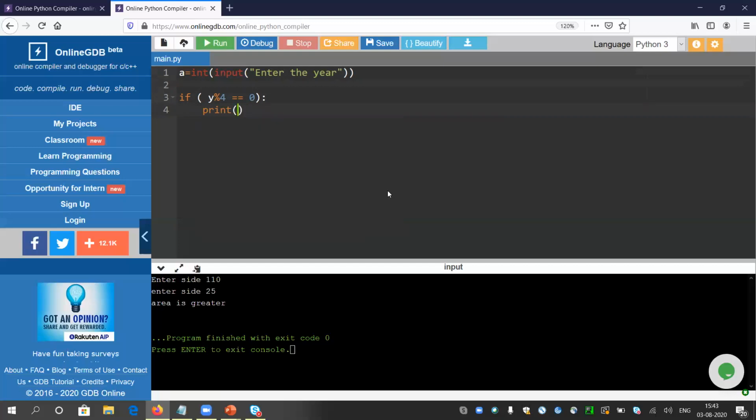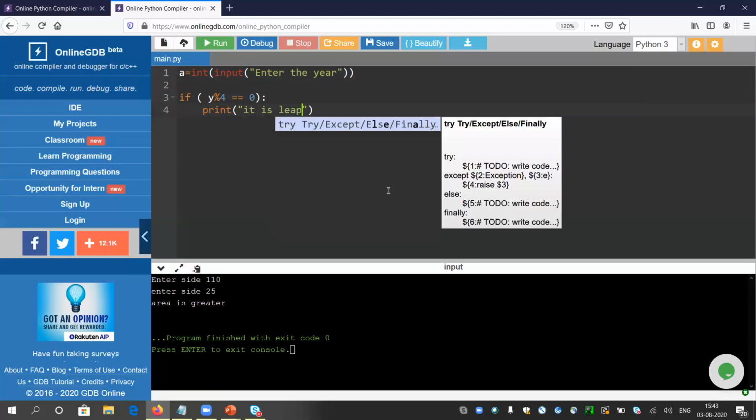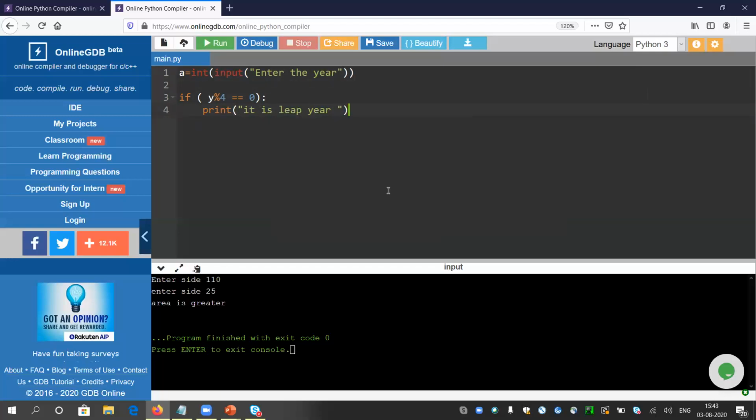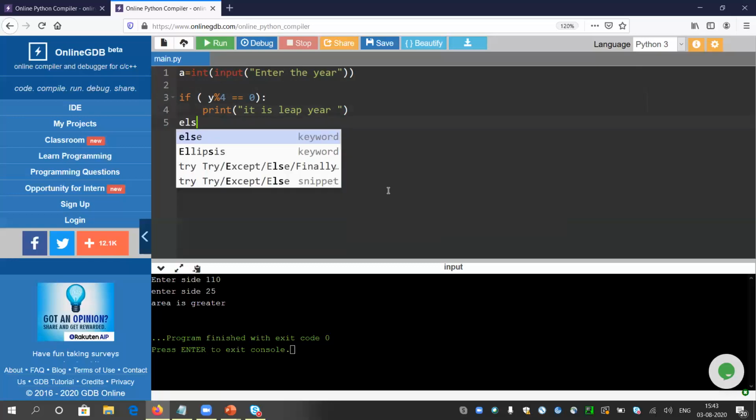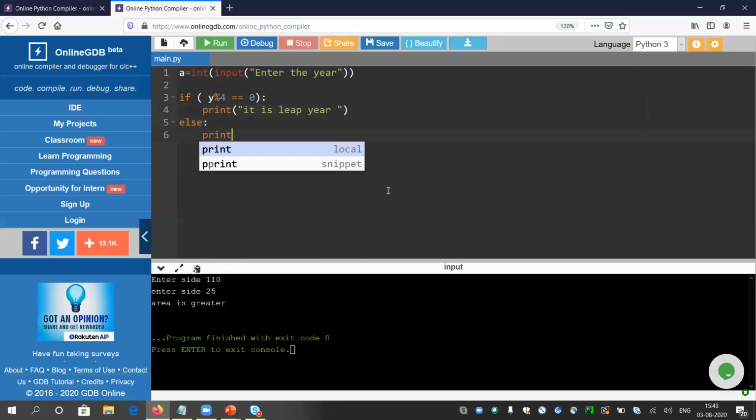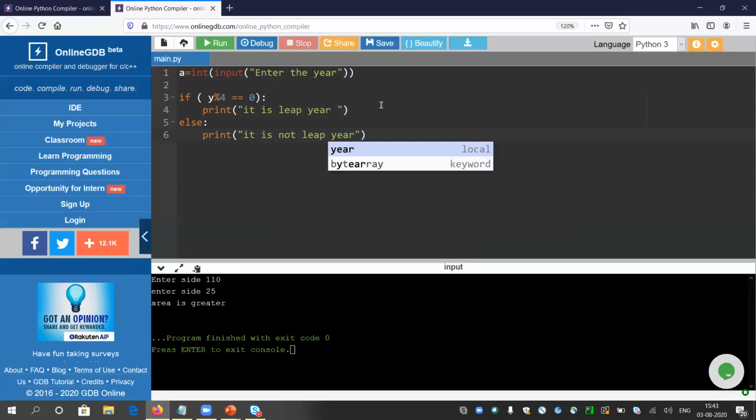it is leap year. Giving it is leap year. And else I will give it is not leap year. So you can implement this logic of if anywhere. Fine, let me test the same.